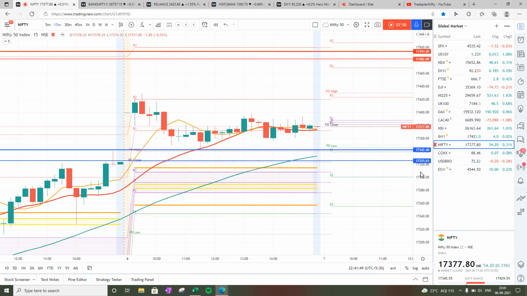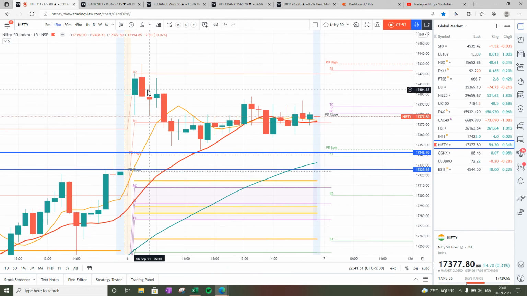Now let's review today's trade. So today we entered the market with a clear theory that it is in uptrend, and the idea was to buy on dip at pivot, which was at 17,291. And one thought was also that the market will take support on the previous day high and close zone, which is at the blue bar, and one may enter here. But I was not inclined to enter at this level because risk reward is not favorable. So no trade day for me.